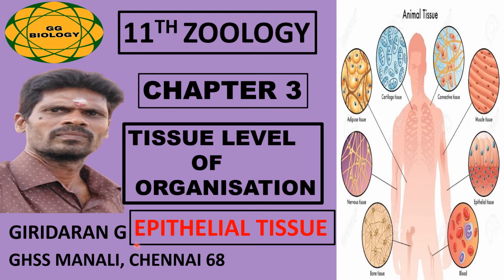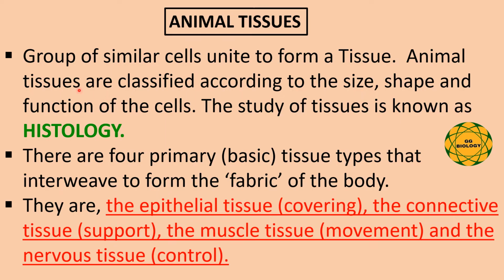Welcome everyone. The topic of this video is epithelial tissue of the chapter Tissue Level of Organization. Already we know a group of similar cells unite to form a tissue. Animal tissues are classified according to the size, shape and the functions of the cells. The study of tissues is known as histology.